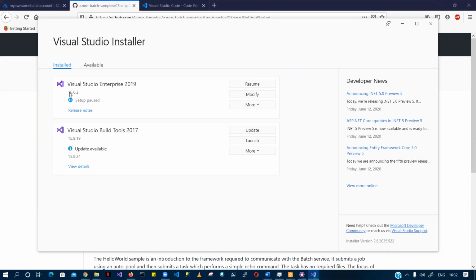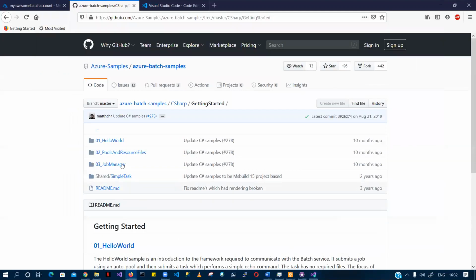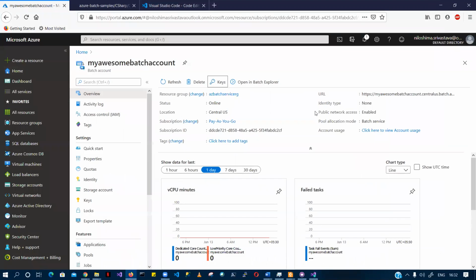This is updating my Visual Studio version. I had 16.6.1, so 16.6.2 is getting installed, and as of now today I won't be able to show you the demo. But post this class, I'll quickly complete this, and I can show you tomorrow first thing when we are logging in and discussing the class. So I guess that's the theory part, how batch service gets executed.